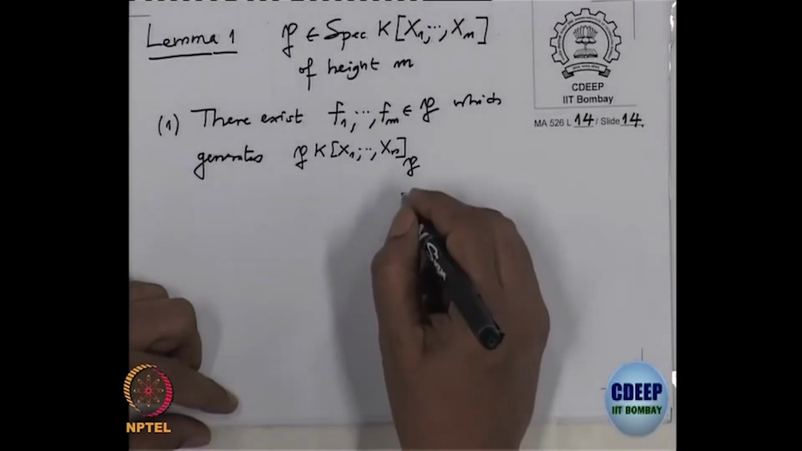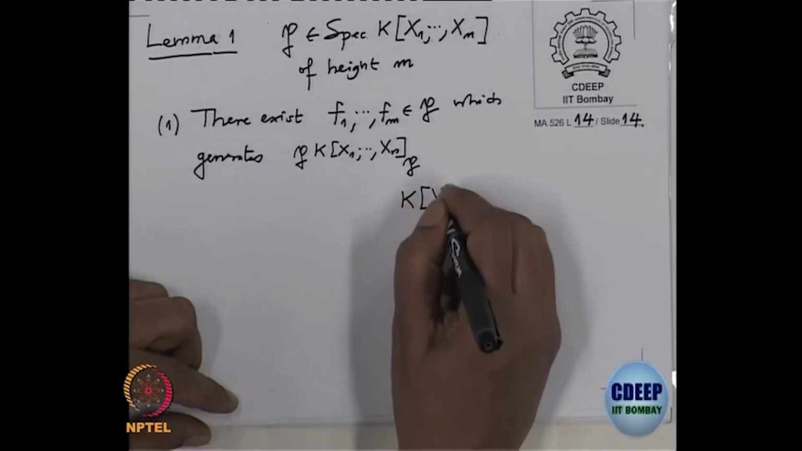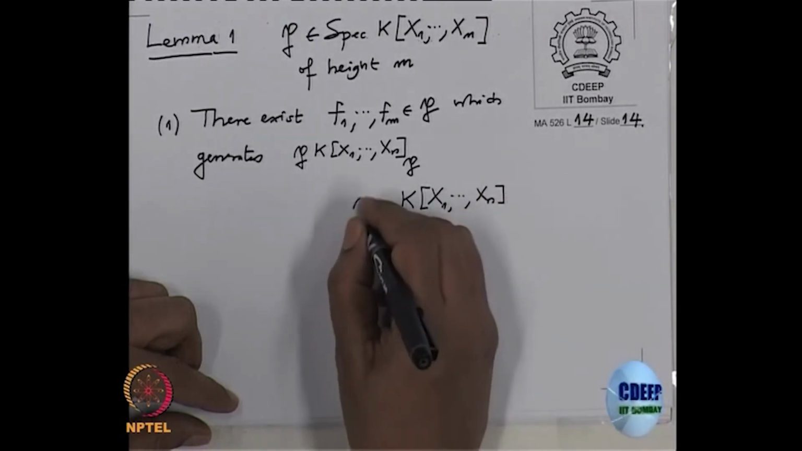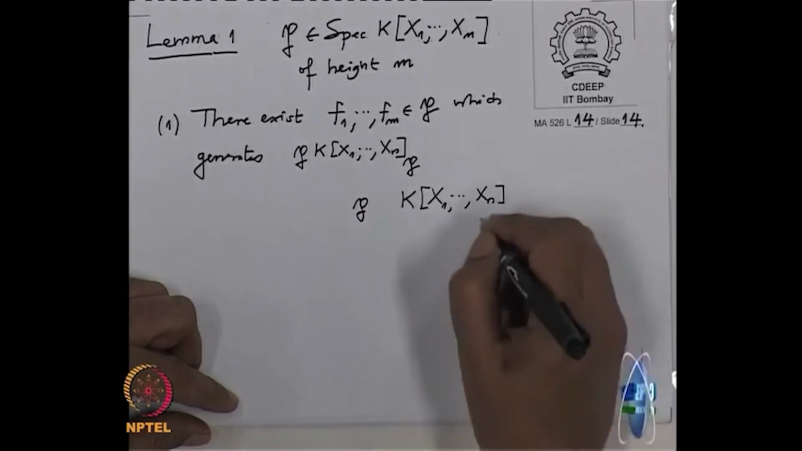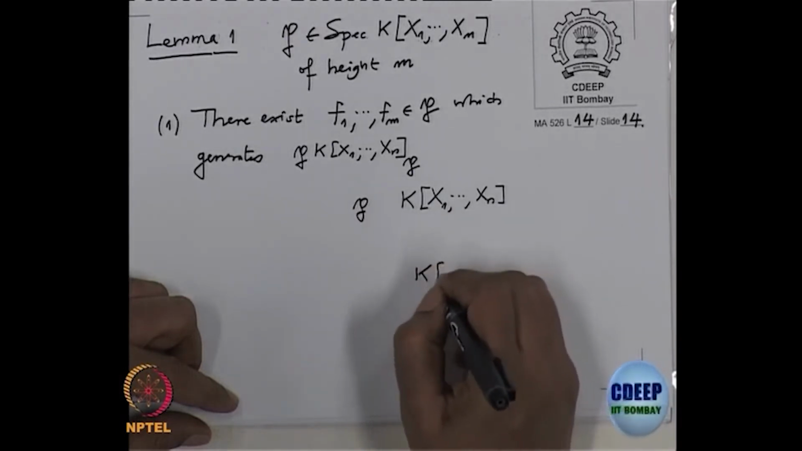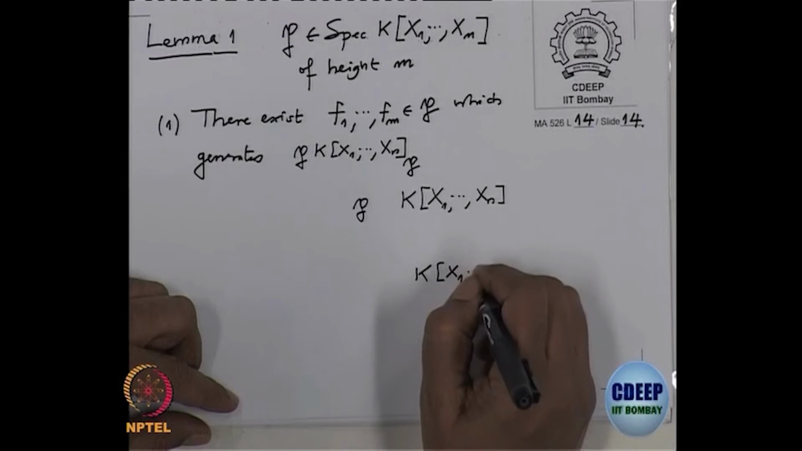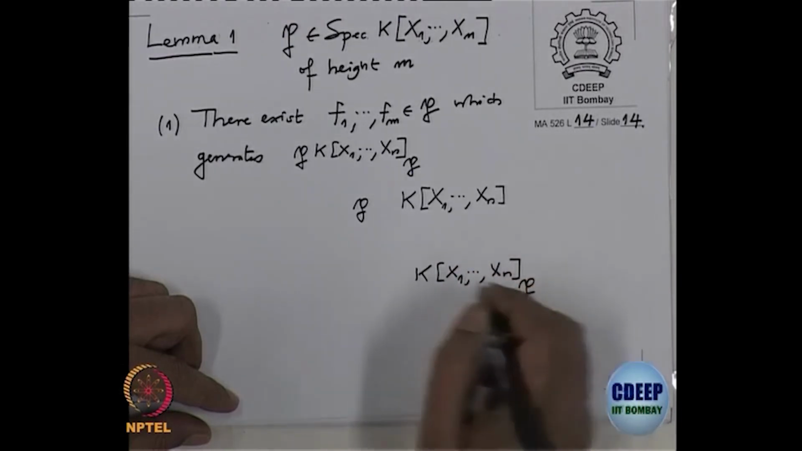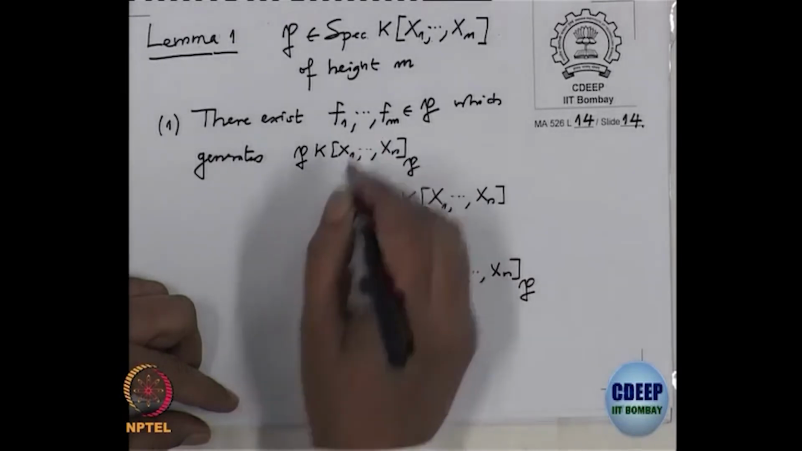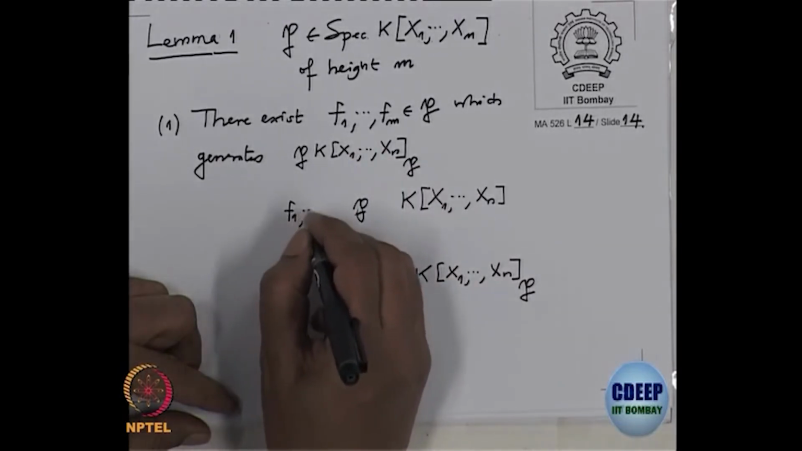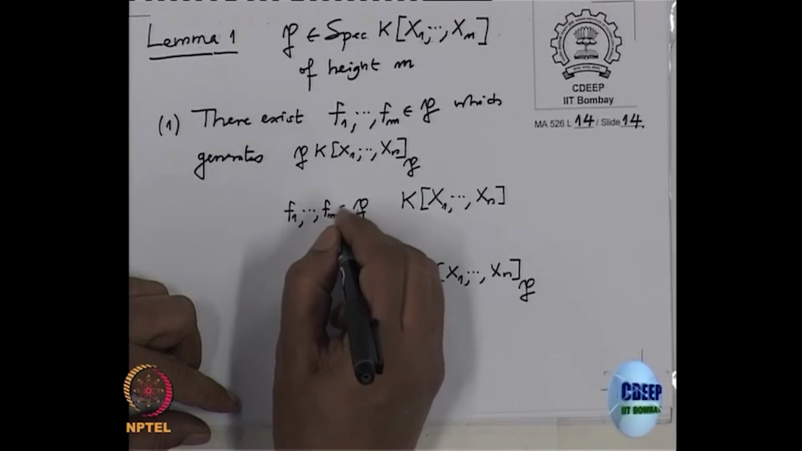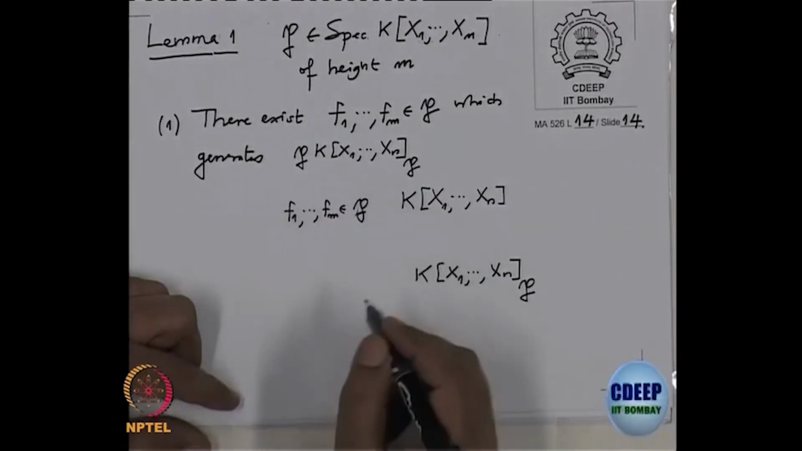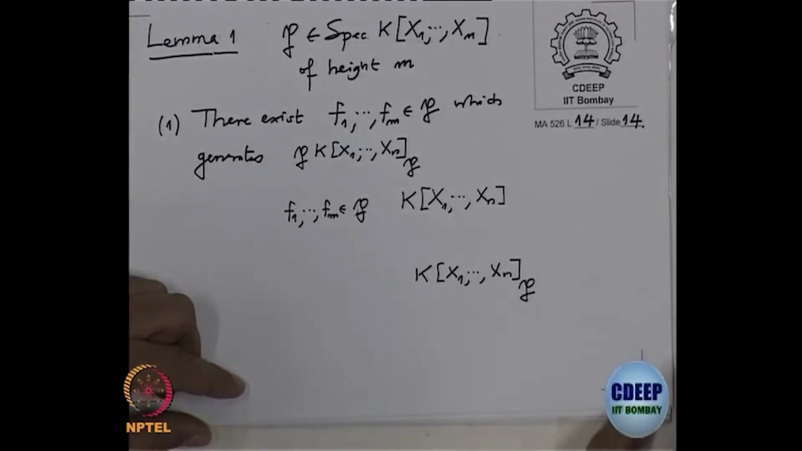So you see we have a prime ideal P in k[x1 to xn], and we are looking at the localized ring, k[x1, x2, ..., xn] localized at P. So I can find elements f1 to fm, so that if you push the ideal here, it is generated by those m elements.